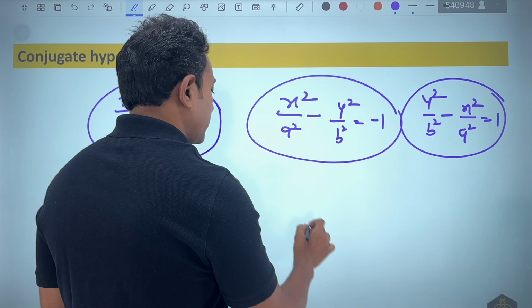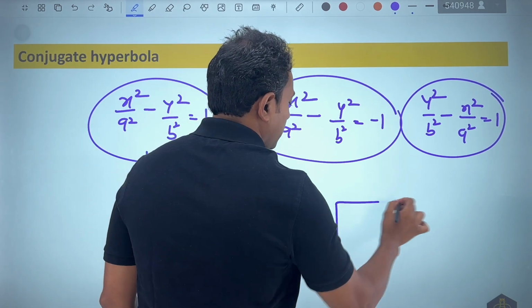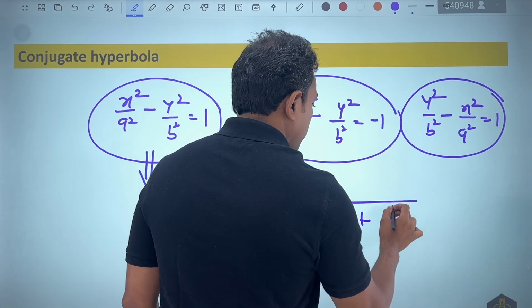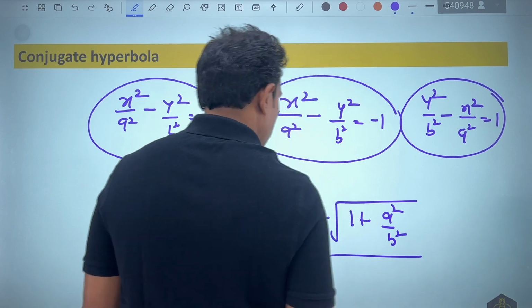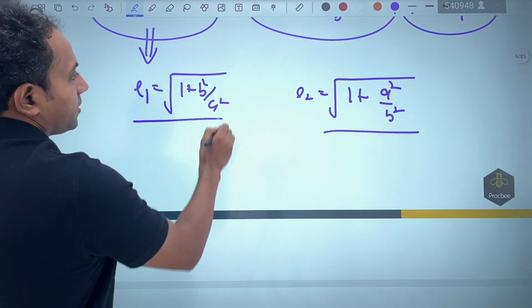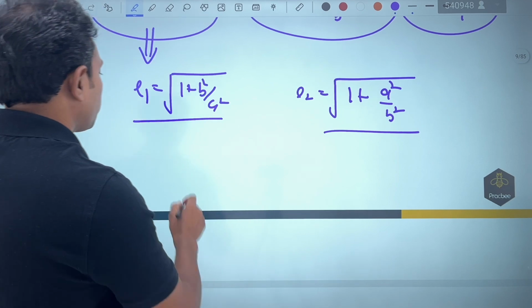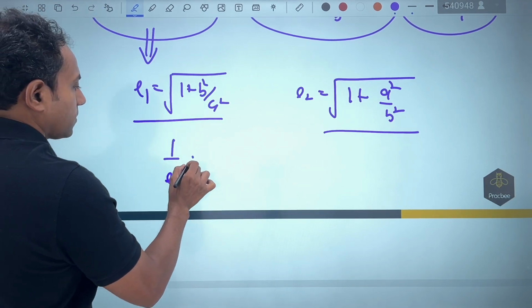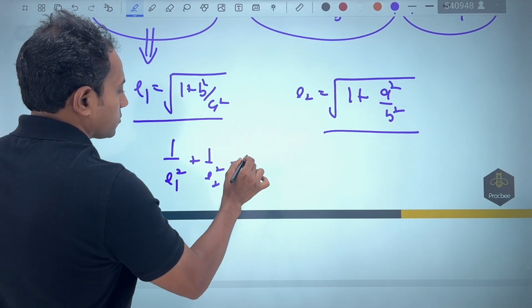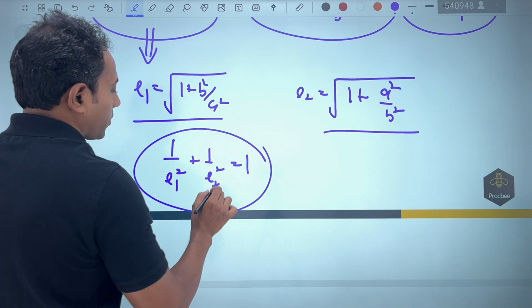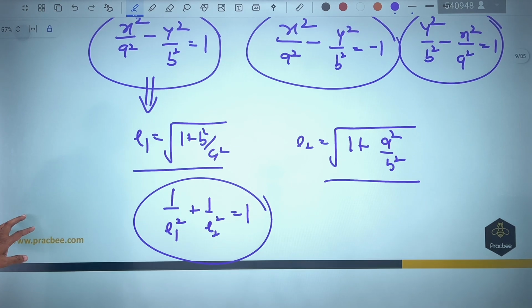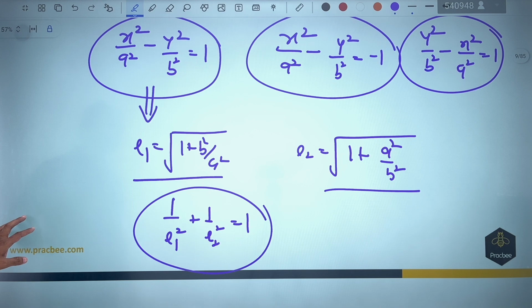So now if you want to write the eccentricity of the second one, it will become root of 1 plus a square by b square. You can see that there is a connection between e1 and e2, and the connection is, if I write 1 by e1 square plus 1 by e2 square, this is going to be 1. Now this is important. Remember this idea. It will be used in solving problems.